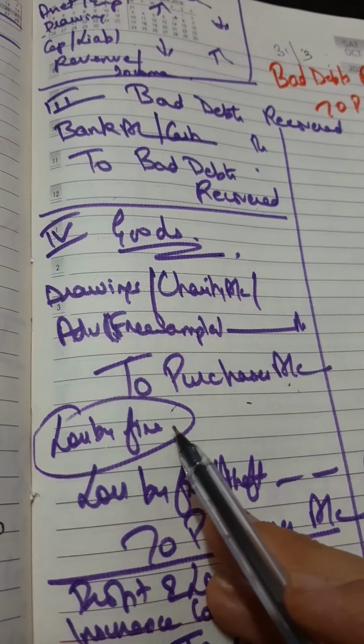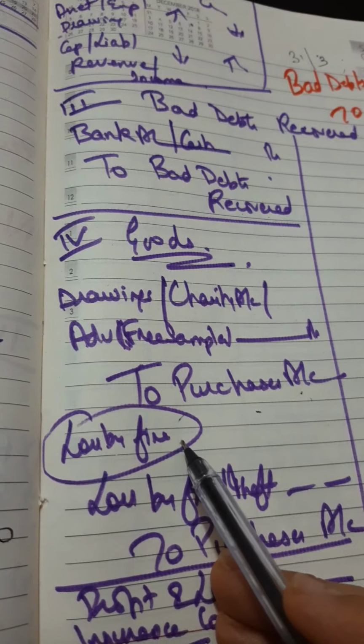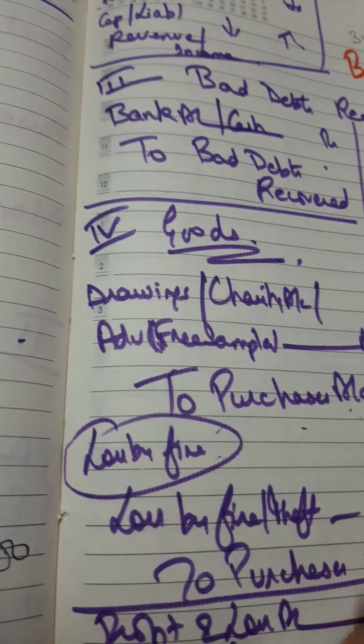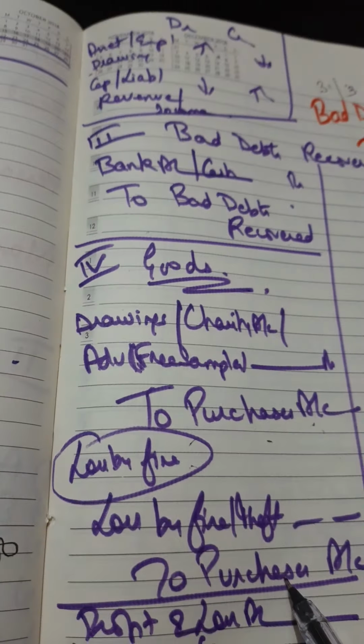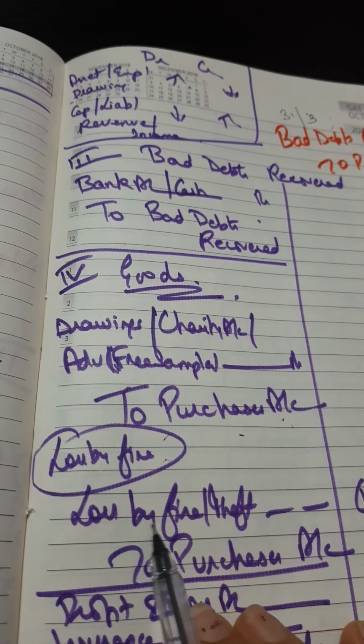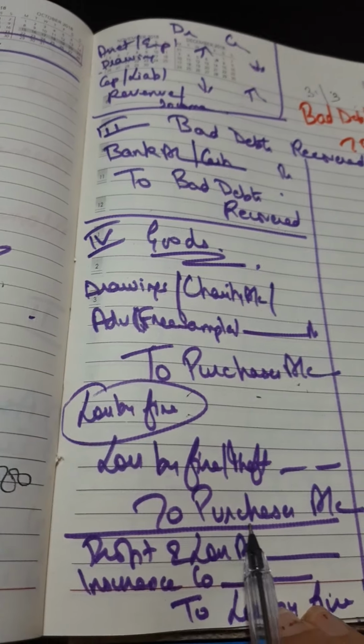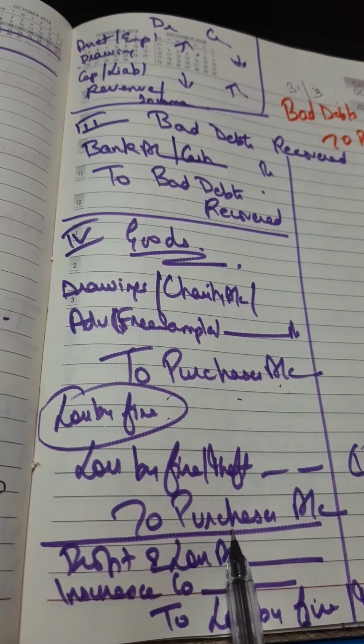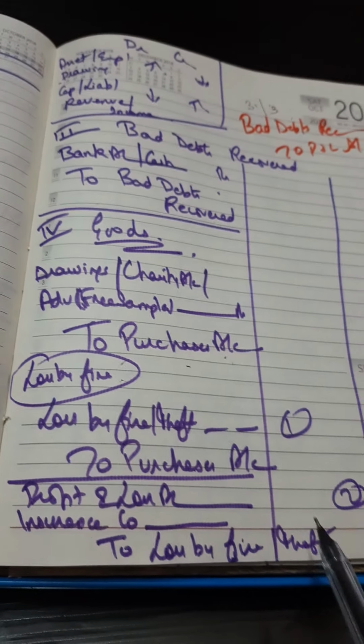Now in case my goods have been lost by fire or theft, my goods have been destroyed by fire or theft, then loss by fire or theft account is debited because this is my loss. Purchases will be credited because my goods are reducing. And then the amount insured,